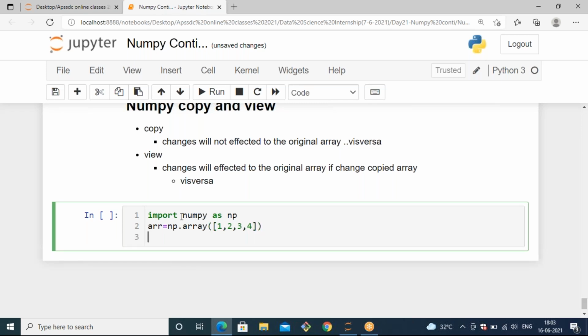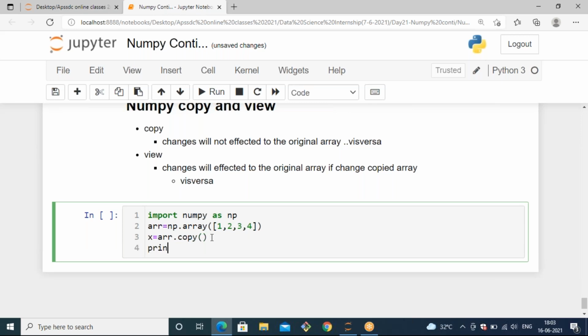I'm going to copy this array into a new variable x. For copying we have the method arr.copy. We already have an array with the variable arr, and we are going to copy this entire array into the new variable x, using dot copy as a method.